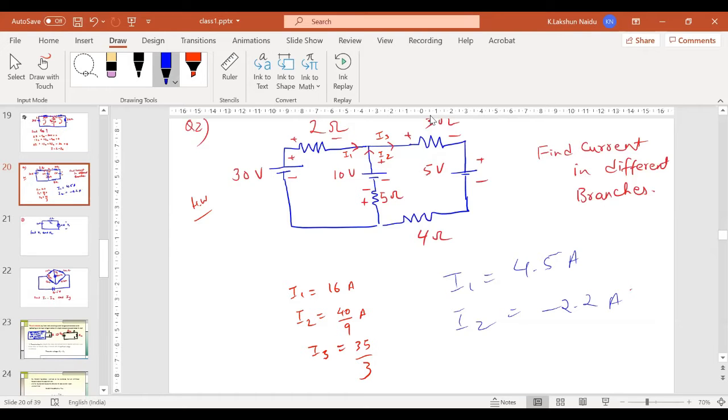And I3, if you add these two, I1 plus I2, you will get I3. Yes, sir. Okay, so that is correct.